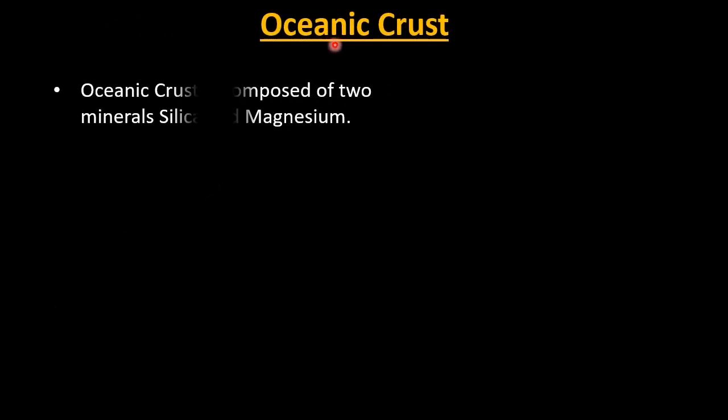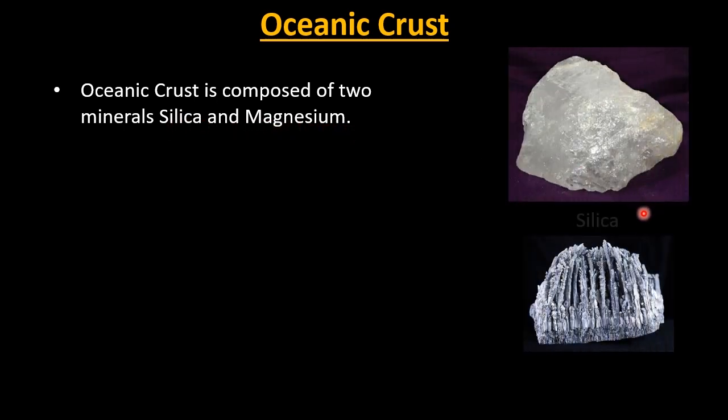Oceanic crust. Oceanic crust is composed of two minerals, silica and magnesium. So students, remember that we learned elements found in various layers of the Earth's interior. So yes, these are the two elements which the oceanic crust is composed of. So that is silica and magnesium. This is silica and this is magnesium. So remember, oceanic crust is composed of two minerals, that is silica and magnesium.